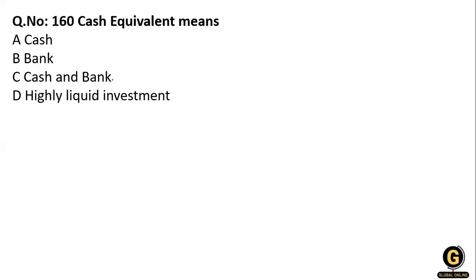Now the next question, cash equivalent means. What is a cash equivalent? Cash, bank, and highly liquid investment. So yes, cash equivalent is a highly liquid investment, the items or investments which are liquidated quickly, like cash at bank.